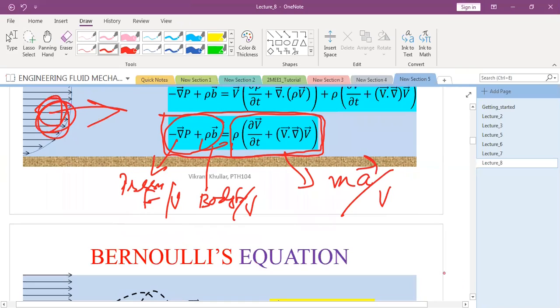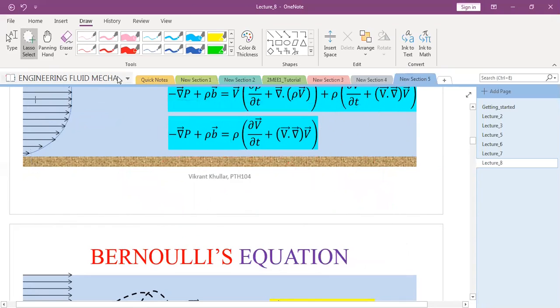Is that clear? Any doubts to anyone? So this equation of conservation of linear momentum, where I am applying to the inviscid region of flow, is called the Euler equation. Euler equation of motion.